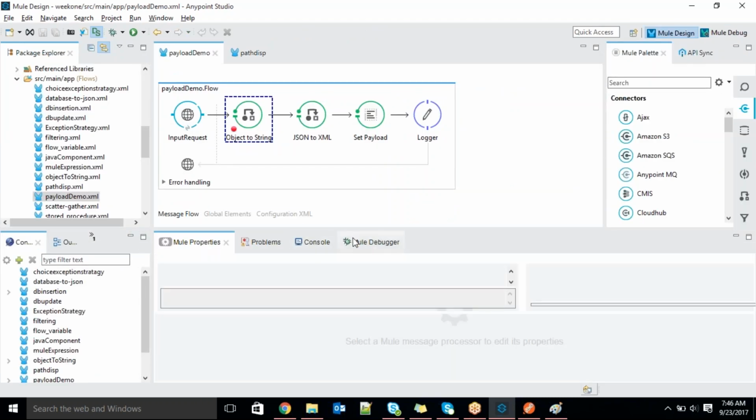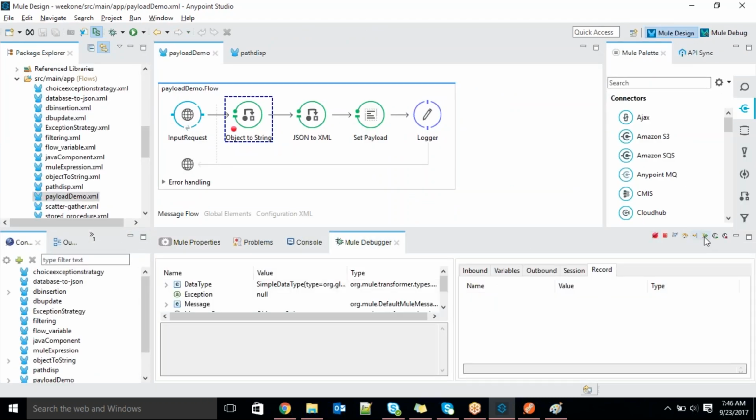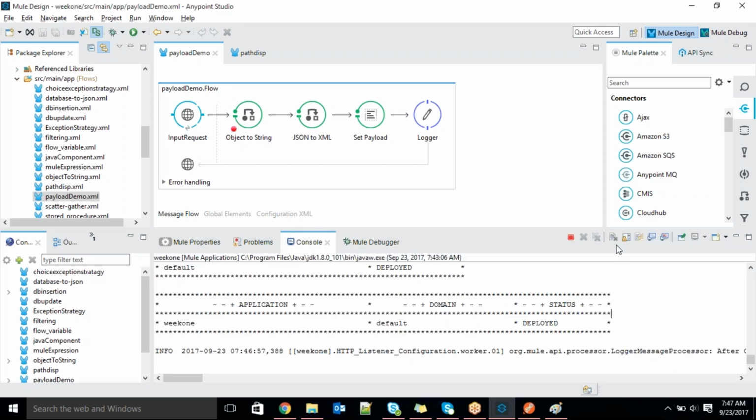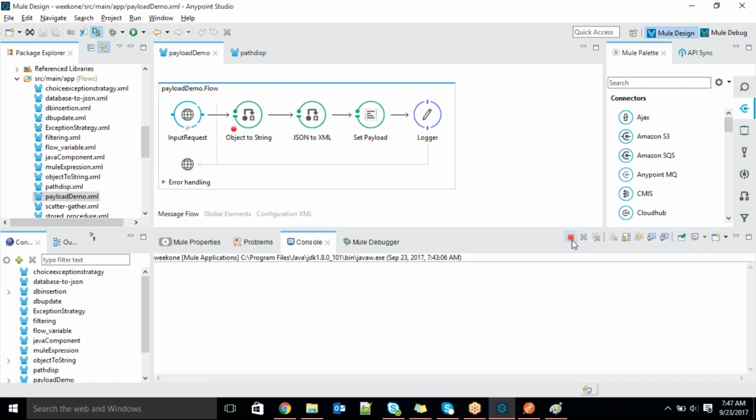Okay, so that's it for tomorrow. We'll see on Monday. First, we'll see the mule expression language because you will get the syntaxes and all clearly. The mule expression language is used to communicate between the message processors. Once you are familiar with that, you can go ahead and do multiple examples. No class tomorrow, Sunday no class. Only 6 days a week.